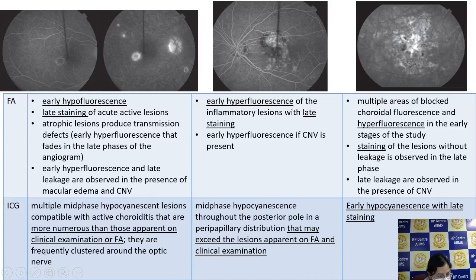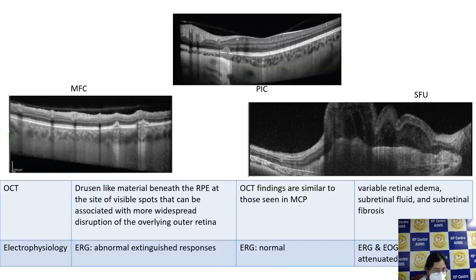Coming on to the ICG, multiple hypocyanescent lesions are seen in all the three, because these are all choroidal inflammations and the choroidal vasculature is affected. So ICG shows hypocyanescence in all the three entities.